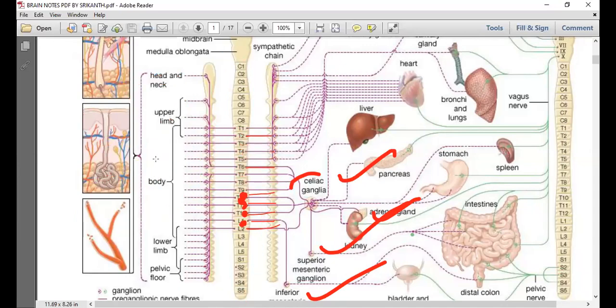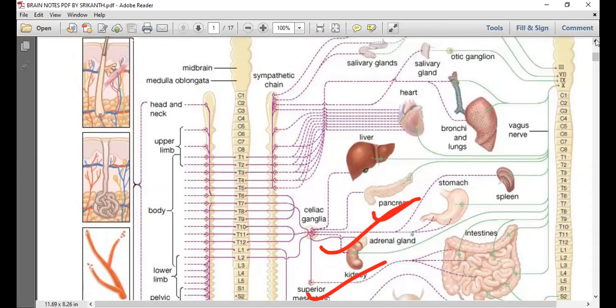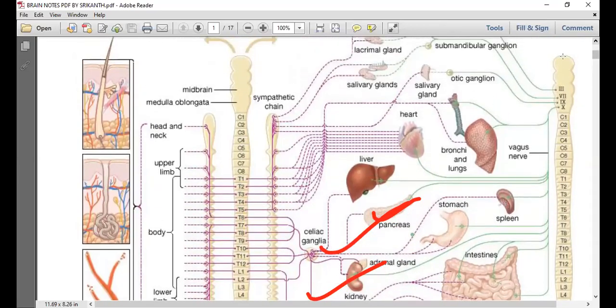This side is over. So the third issue we need to complete. I completed the ganglia and I completed the preganglionic side. The only thing we need to see here is the postganglionic side. For that, just understanding the diagram is enough for us. We have the trunk ganglia, isn't it? So let me start it out. This is the trunk ganglia.